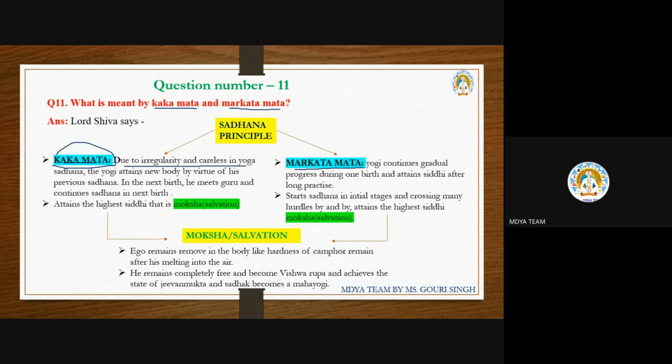When one yogi comes into the yogic path or the Nath way, what happens to that person? He tries to do different types of sadhana, different types of yogic practice.